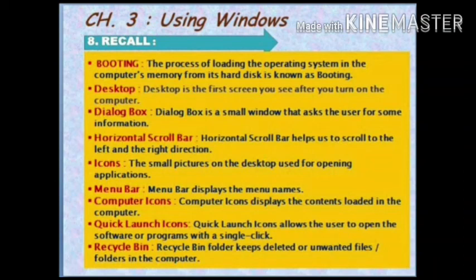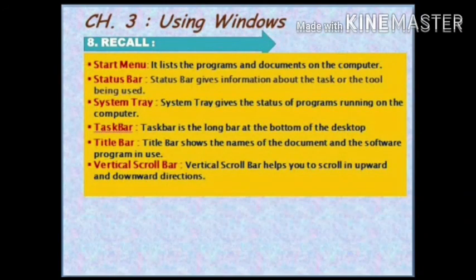Computer icon. Computer icon displays the contents loaded in the computer. Quick launch icons. Quick launch icons allow the user to open the software or programs with a single click. Recycle bin. Recycle bin folder keeps deleted or unwanted files or folders in the computer. Start menu.